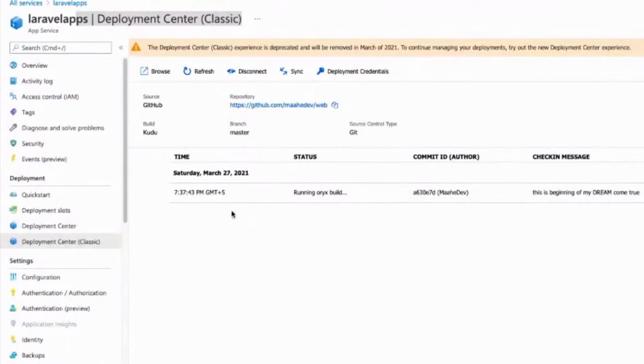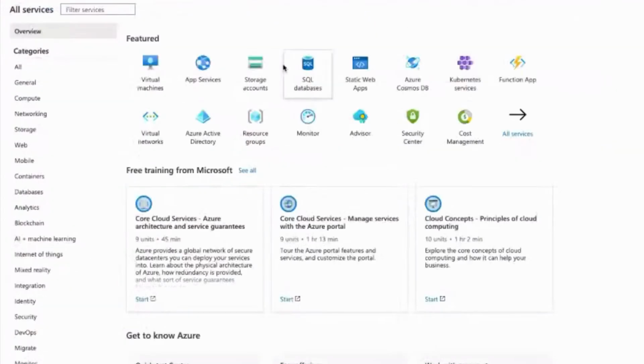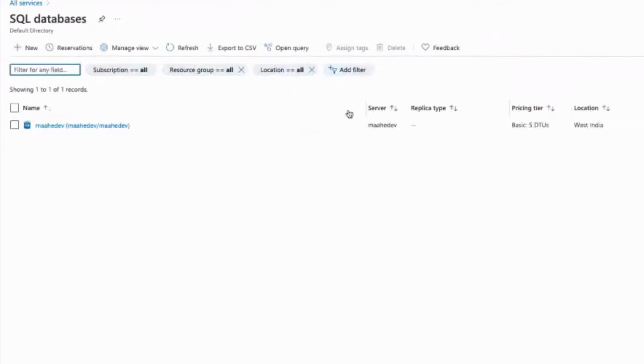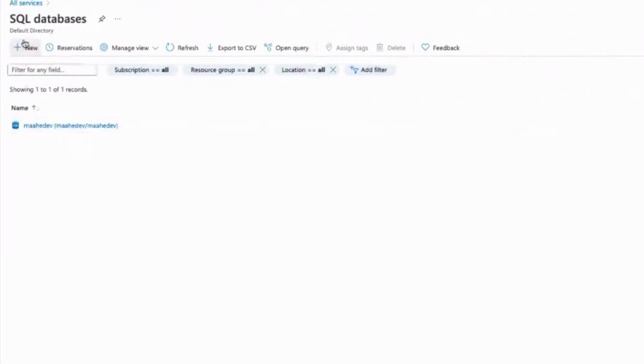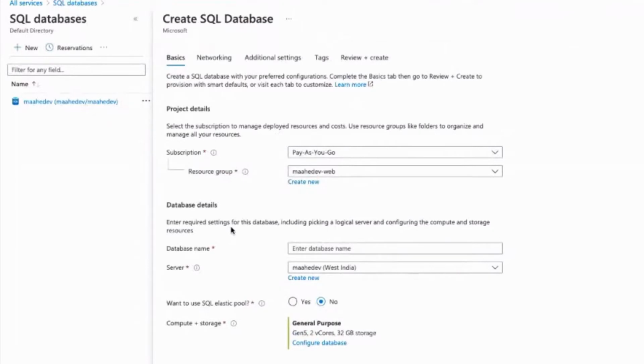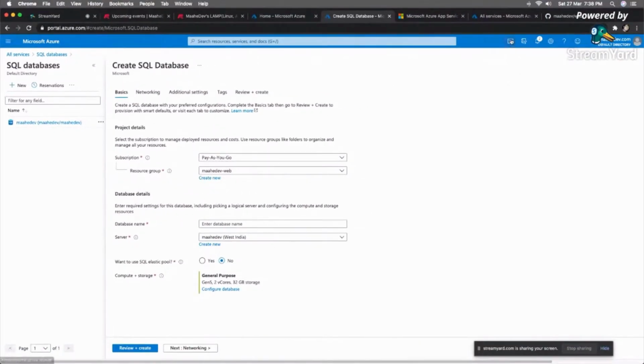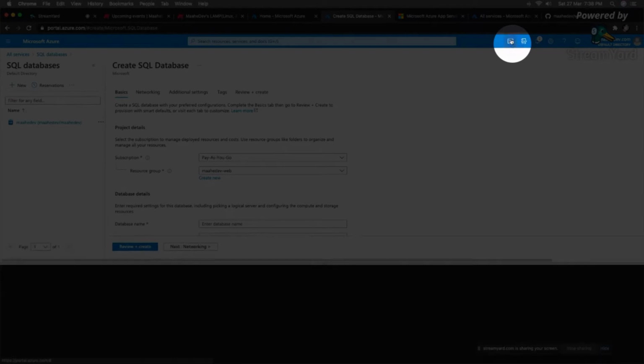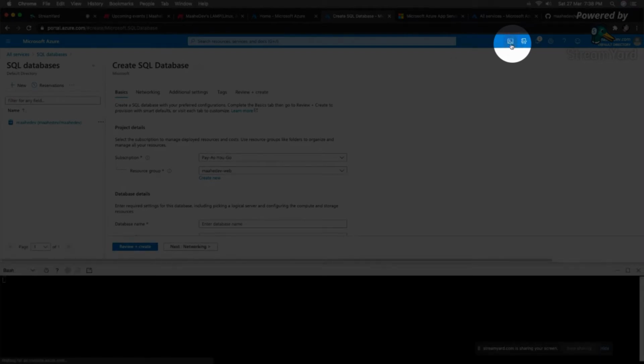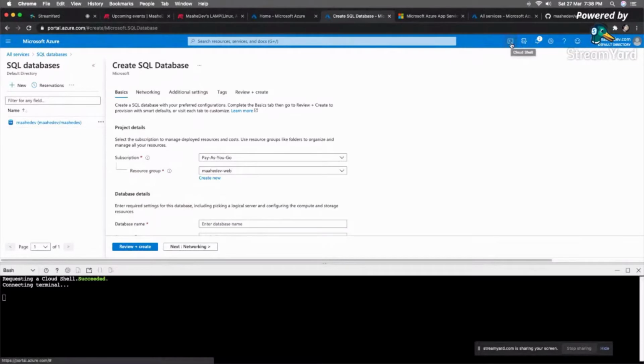As of now, we will not be connecting with the database, but as this build is running, let me go into all services and database as well. I'll let you know the steps for how we can do it. Okay, so this is one database I've created, but let's create another one. One more important point: in order to interact with Azure, this is the GUI where you can go, click and select. Another option to interact is the Cloud Shell. If you see on the top, this particular icon is for the Cloud Shell.